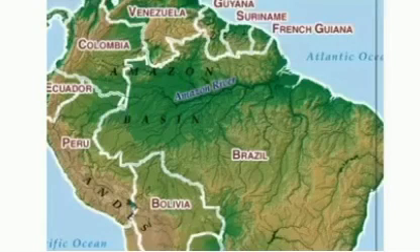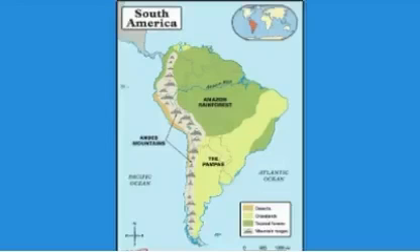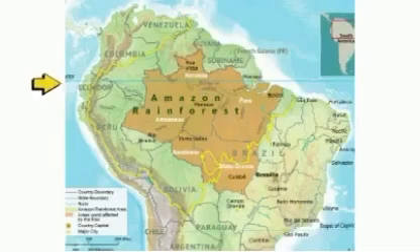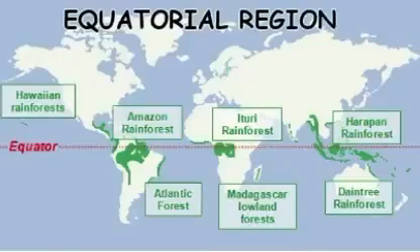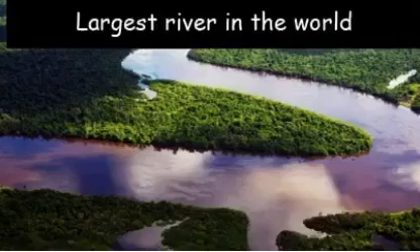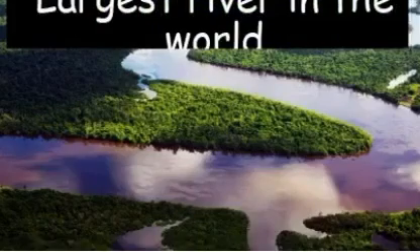It lies in the north of the continent South America. It lies very close to the equator between 10° north and 10° south. So it is referred to as the equatorial region. It is drained by river Amazon and its tributaries. Amazon River is the largest river in the world by volume.